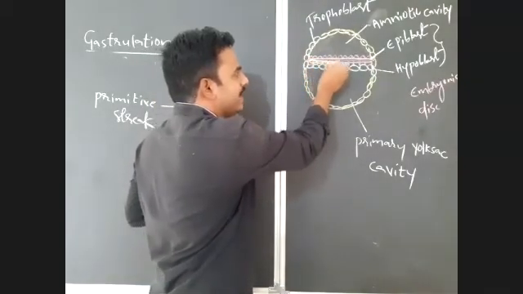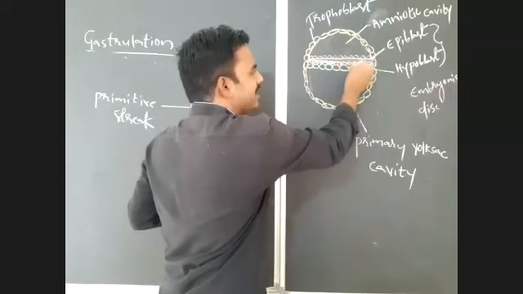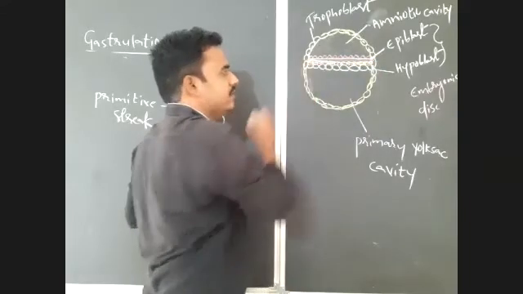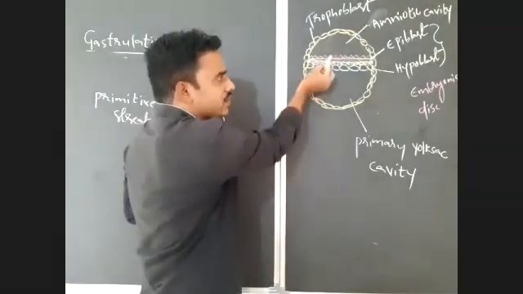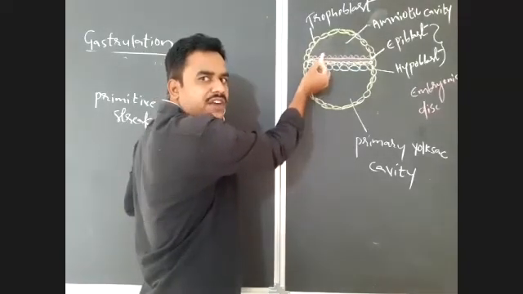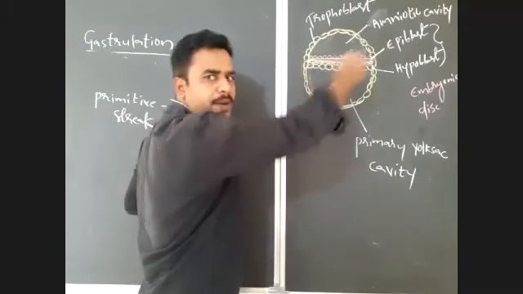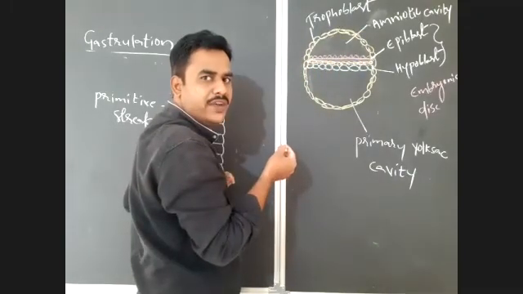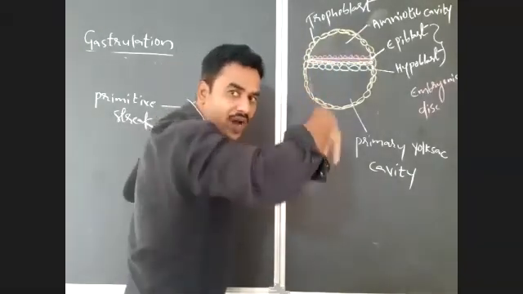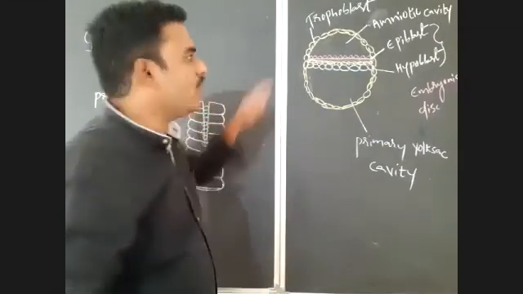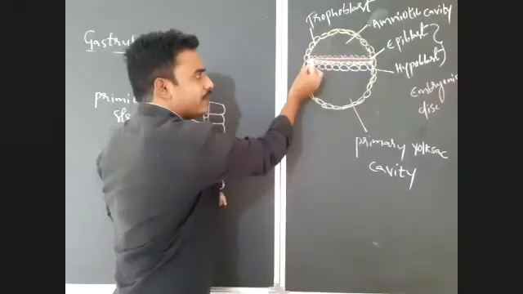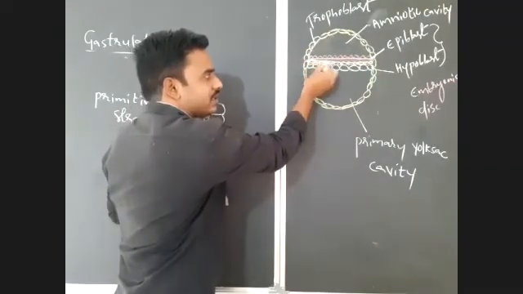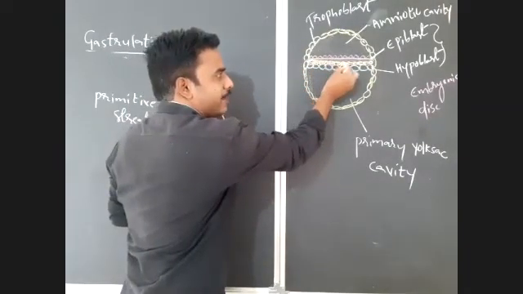That leads to an inward migration of cells. Observe carefully. After formation of the primitive streak, through it the cells of epiblast migrate inwardly in between epiblast and hypoblast.